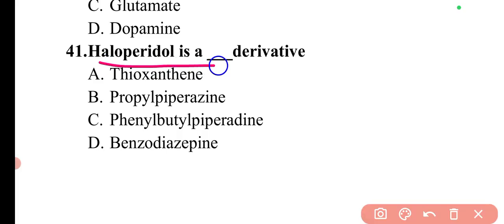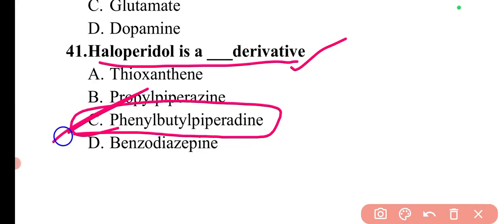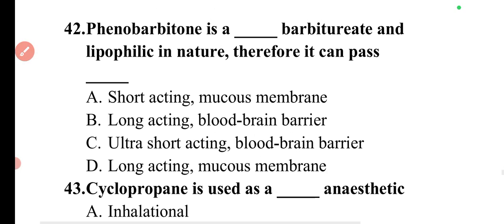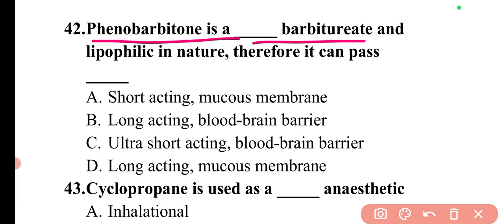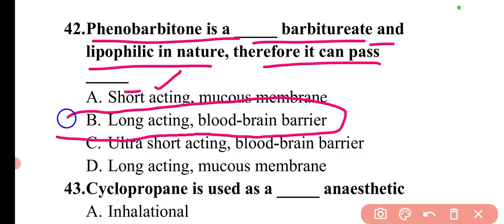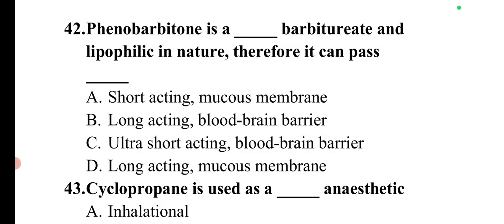Next question is haloperidol is dash derivative. So haloperidol drug is basically an antipsychotic drug and it is a phenylbutylpiperidine derivative. So here option C will be the correct answer. Next question is phenobarbital is dash barbiturate and lipophilic in nature, therefore it can pass dash. So phenobarbital is a barbiturate drug which is long acting and it can pass the blood brain barrier as well. So here option B will be the correct answer.